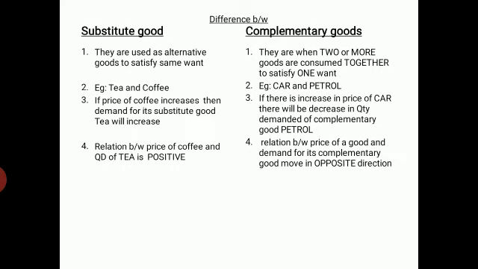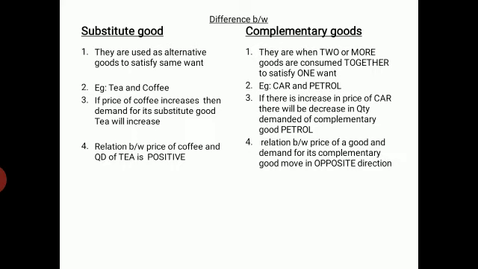Then third point is, if the price of coffee increases, then the demand for its substitute good, tea, will also increase. The other effect we are not mentioning here. If the coffee price increases, demand for coffee will automatically come down, assuming the price of the substitute good tea is the same. So demand for tea will increase. So price of coffee increases, demand for tea increases.